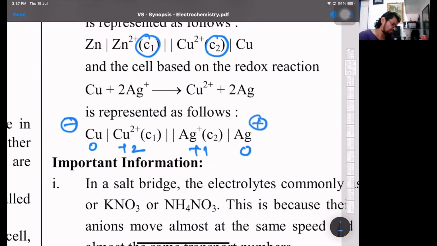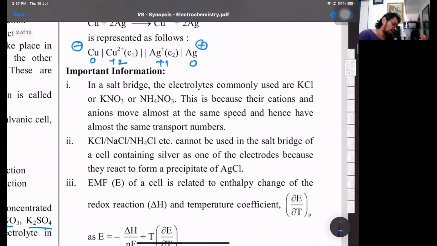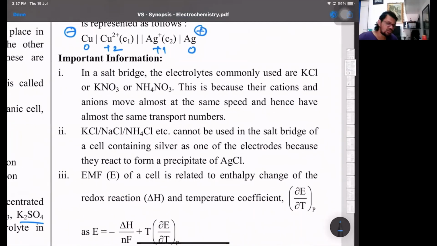Then in a salt bridge, the electrolyte used is either potassium chloride, potassium nitrate or ammonium nitrate. Because it is basically the transport number, the fraction of the current carried by an ion, the speed by which they move to the opposite electrode. That's called the transport number, also called the Hittorf's number. This is because the cations and anions move almost at the same speed and have almost the same transport number.